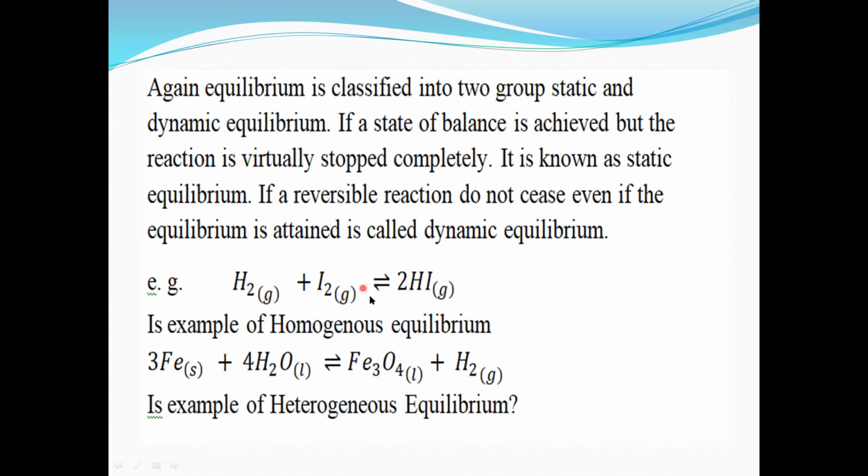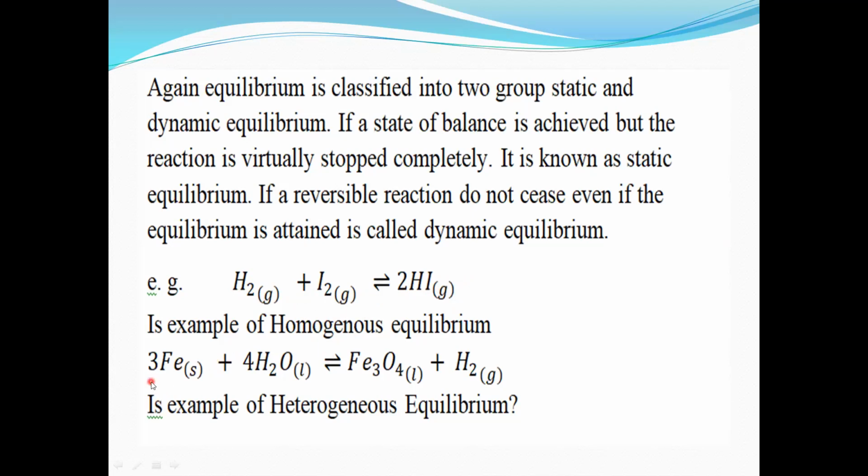So this is an example of homogeneous equilibrium. Now, why is it homogeneous equilibrium? Because all the reactants, H2 and I2, are gases. This is gas, this is also gas, and the product is also in gaseous state. So H2 plus I2 forms 2HI. It is a homogeneous equilibrium.